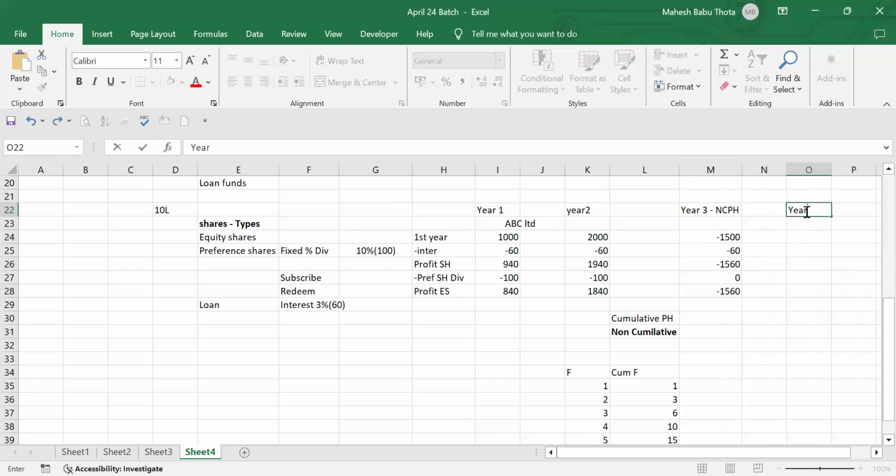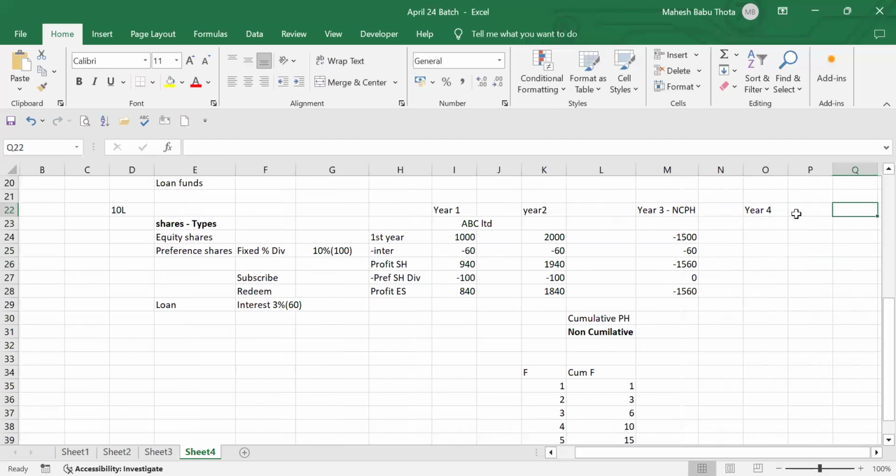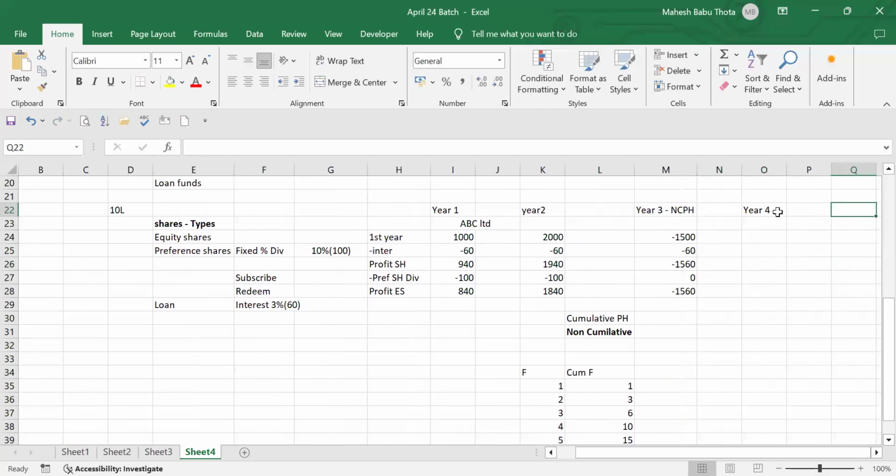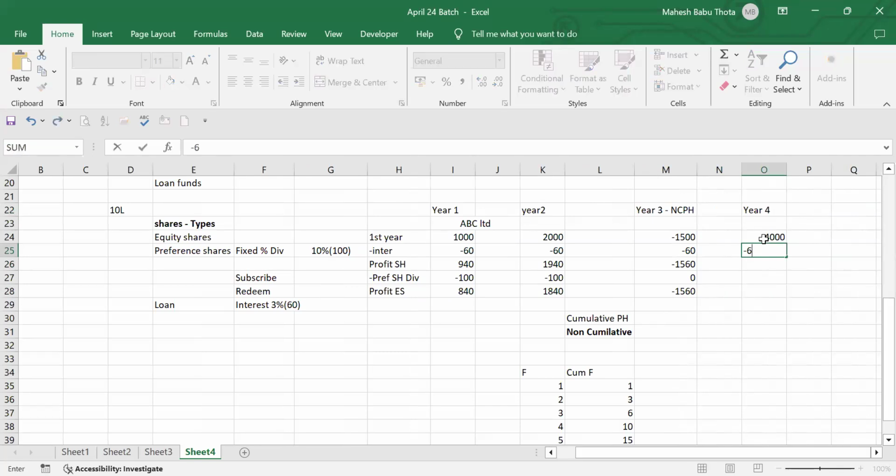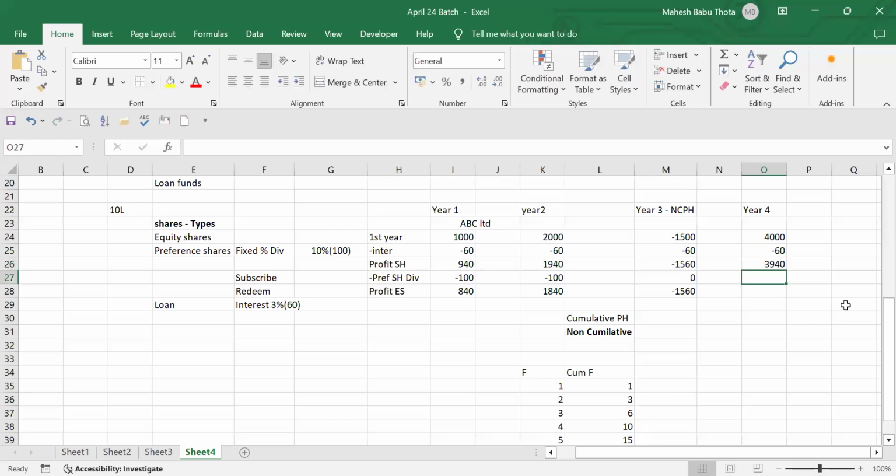We will see one more scenario. In year 4, there is again a profit of 4,000. Now tell me how much interest we have to pay? 60. How much profit will be available after paying this interest? 3940. Okay, how much do we have to pay to the preference shareholders? This time, let's assume we have cumulative preference shareholders. 200.